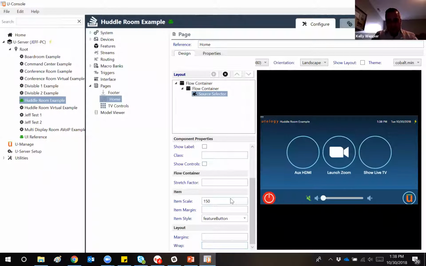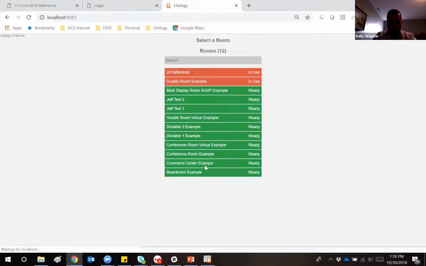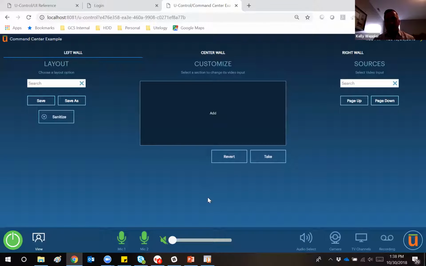And for the final concept of stretch factor, I'm actually going to pull up another model file here. So I'm going to navigate over to our command center model file. In this particular example here, we've done a number of projects where we've had large command and control center environments, large video wall environments, integrating with like a Barco CMS, a view wall processor, Christie Phoenix, you name it. And in these particular instances, we've developed a pretty efficient user interface for managing and manipulating those types of environments.